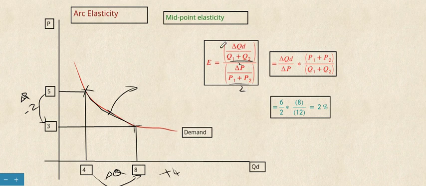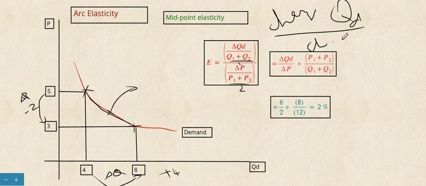The formula for elasticity is change in quantity demanded divided by change in price. The change in quantity demanded is denoted as delta QD, and for proportionate we use delta Q over Q1 plus Q2 divided by 2.